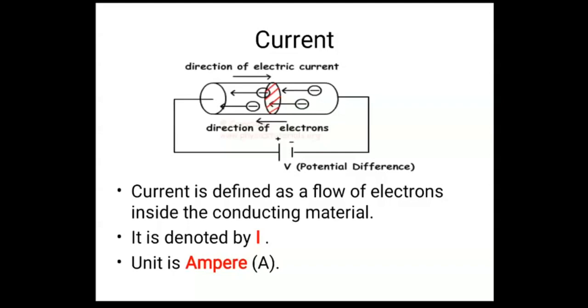In this case, they will start flowing through the wire. So this flow of electrons is nothing but a current. As soon as we apply the battery, electrons start flowing through the wire, and we can say that the current is flowing. So this is the explanation. If someone asks you what a current is, you have to say that current is defined as the flow of electrons inside the conducting material. The unit is ampere, remember, it is very important, and it is denoted by I.